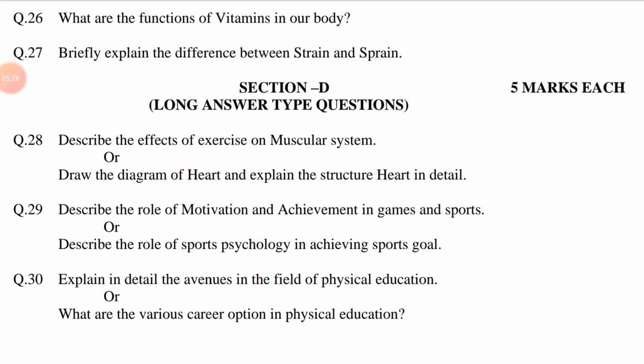This question is related to chapter number 9, diet and its importance in physical development. The answer may be, first of all, write few lines about vitamins, then its function. The functions of vitamins are as listed below.